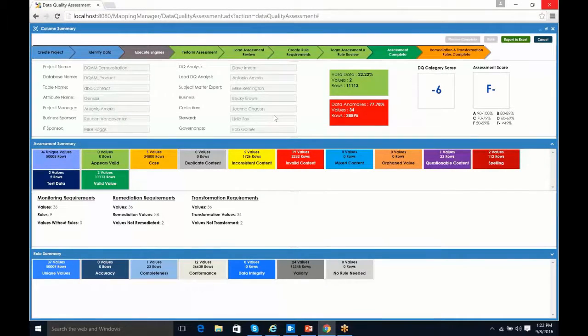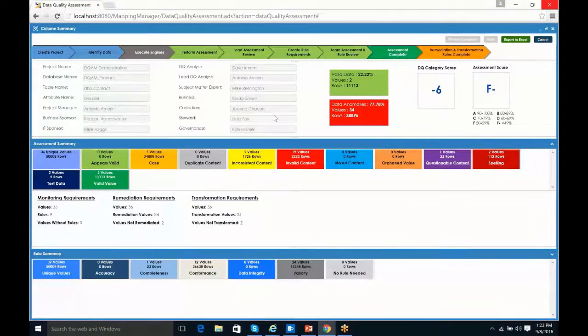To the right of that information are our actual scores. So here are our assessment scores. We do something very straightforward and clean. We tell you how much data is valid and how much data is invalid. So 22% of our data is good, it's in green. 77% of our data is not good, it's in red. So in a quick glance, I can see how much data is valid and how much is invalid.